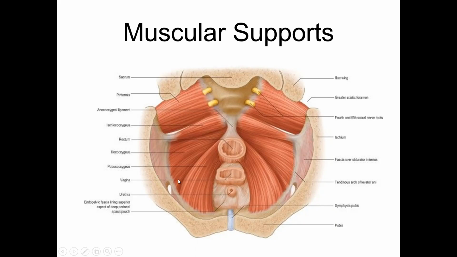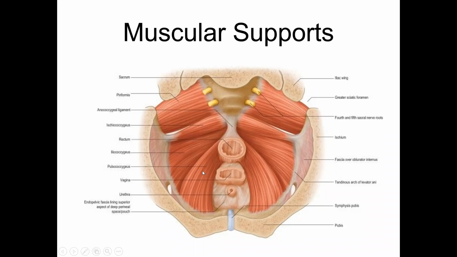The remaining muscle that you can see here is called the pelvic diaphragm. This supports the upper part of the vagina, and therefore it is called muscular support. Muscles which support the upper part of the vagina indirectly support the uterus and cervix.